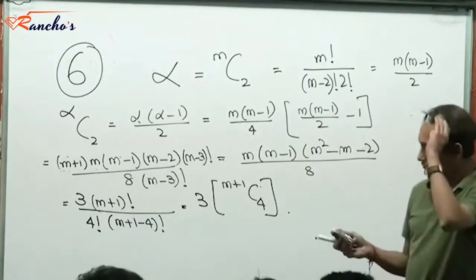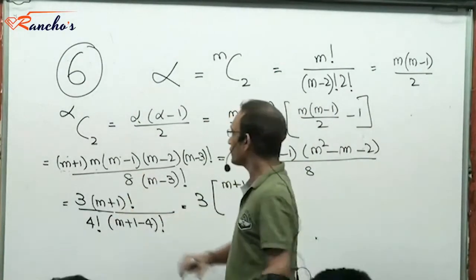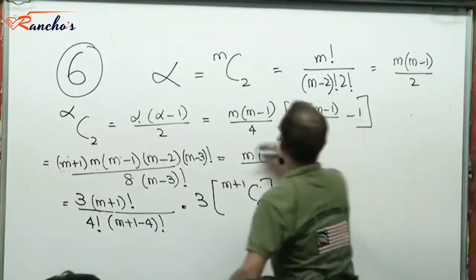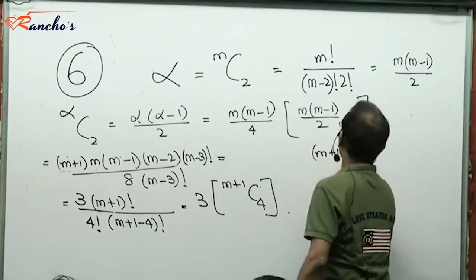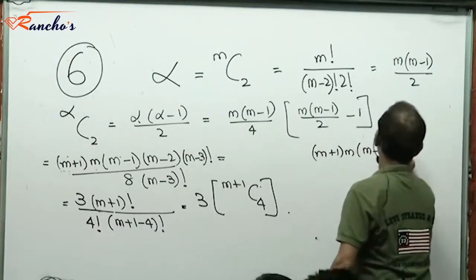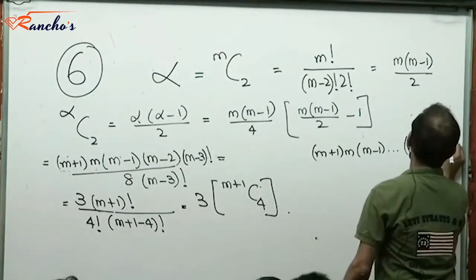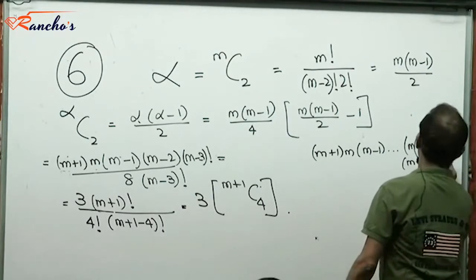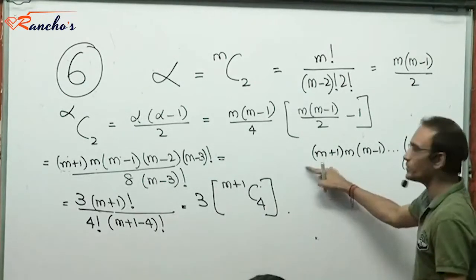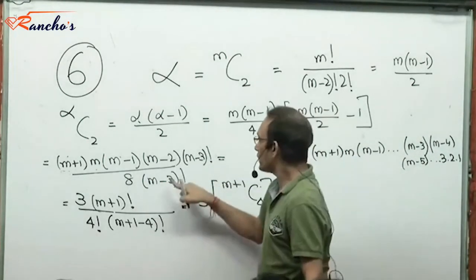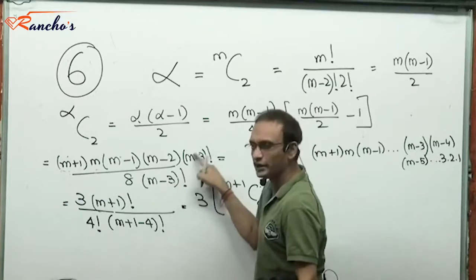Clear? Which part? From here to here? Yes. See, the numerator m plus 1 into m minus 1. Now, m minus 3 factorial is what? M minus 3 into m minus 4 into m minus 5, 3 to 1. So, what is this? 1 to m plus 1, which is m plus 1 factorial. That's the numerator. And this m minus 3 factorial, right? I hope you understand. I have multiplied numerator, denominator with m minus.